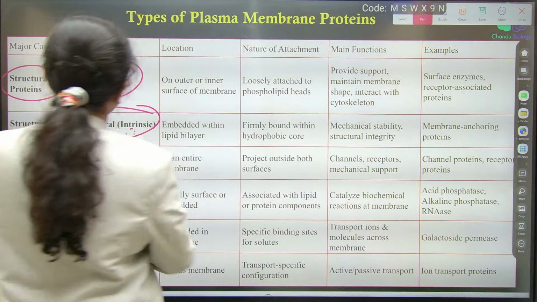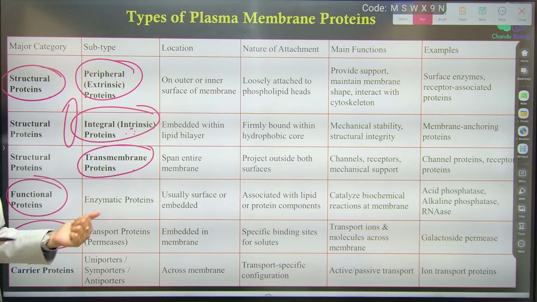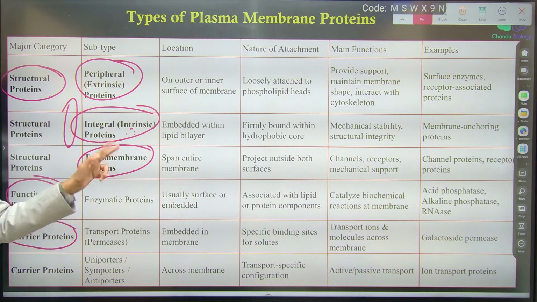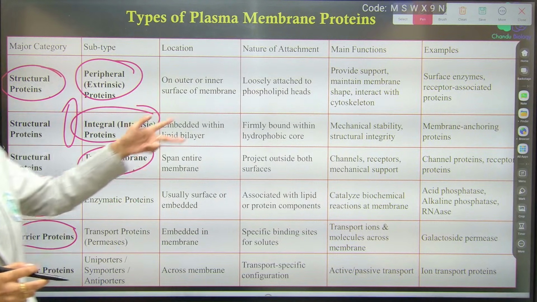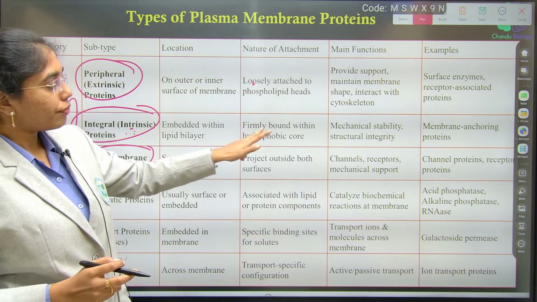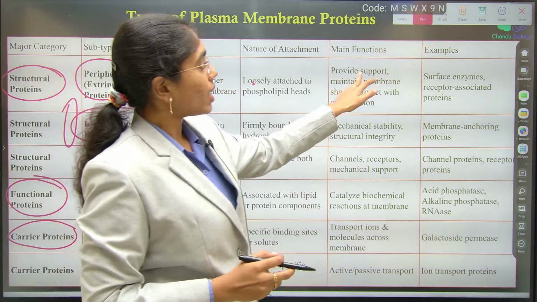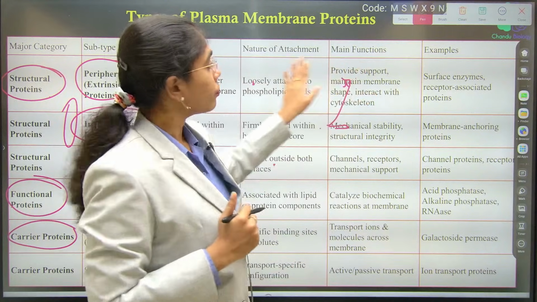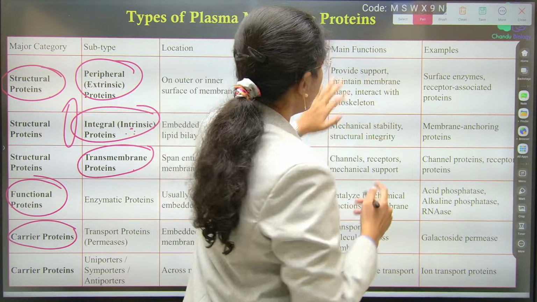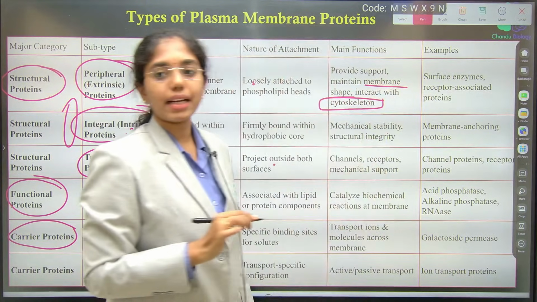So here if you see, peripheral proteins are located on the outer or inner surface, this is embedded in the lipid bilayer, and this transpans any of the sides or both the sides, the transmembrane protein. This is loosely attached, firmly attached, this is also firmly attached. What is the main role of the structural extrinsic protein? It's a support, it maintains the membrane shape and it interacts with cytoskeleton structures.